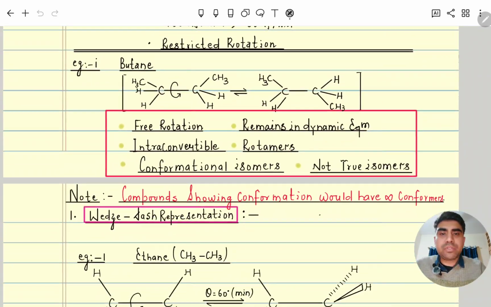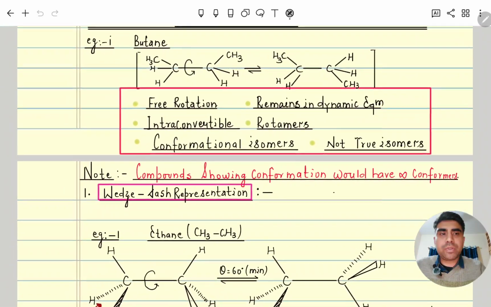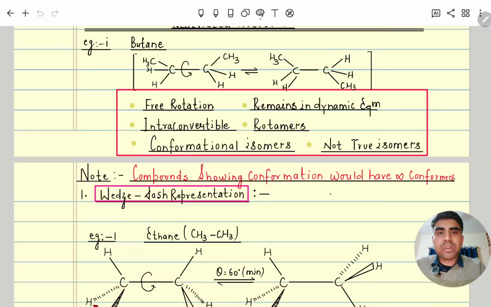Moving further, let's suppose for example butane. For butane the rotational energy is 12 kilojoule per mole, but the surrounding energy provided is 80 kilojoule per mole, so hence it can rotate. It is called free rotation. They are interconvertible conformational isomers, and they remain in dynamic equilibrium because it is always rotating. They are also called rotamers, and they are not true isomers because infinite such orientations are possible.